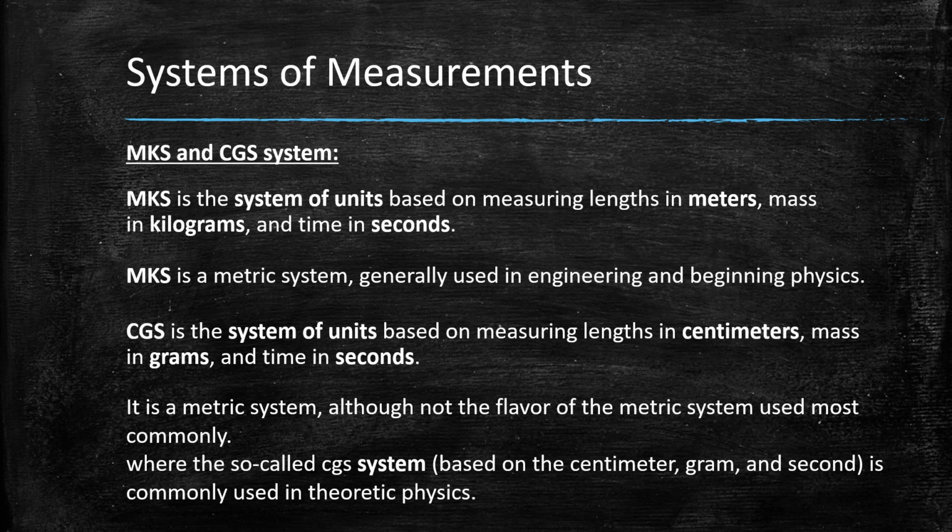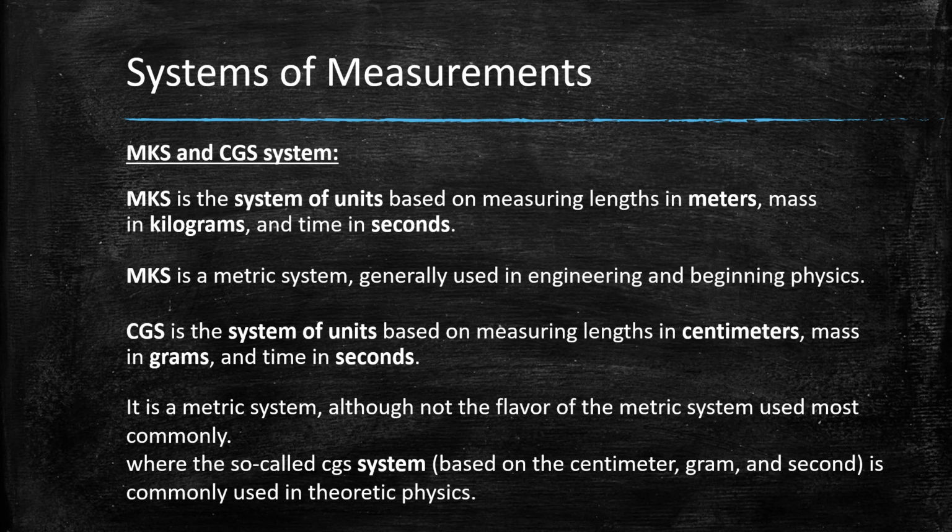Systems of measurement. MKS and CGS system. MKS is the system of units based on measuring length in meters, mass in kilograms, and time in seconds. Length in meters, mass in kilograms, and time in seconds. So M for meters, K for kilograms, and S for seconds. MKS is a metric system generally used in engineering and beginning physics.